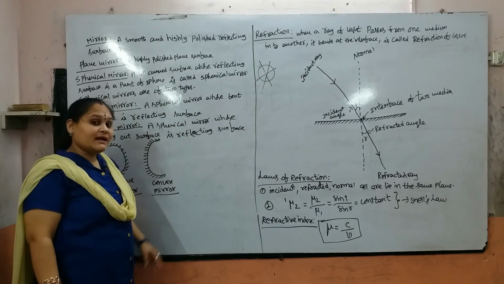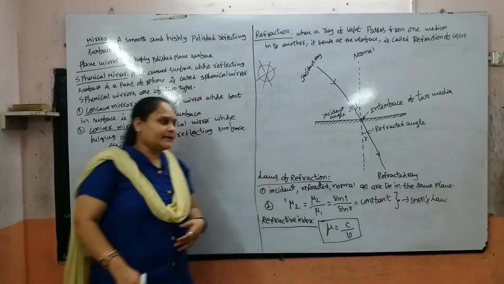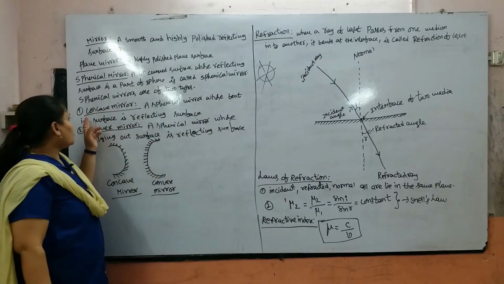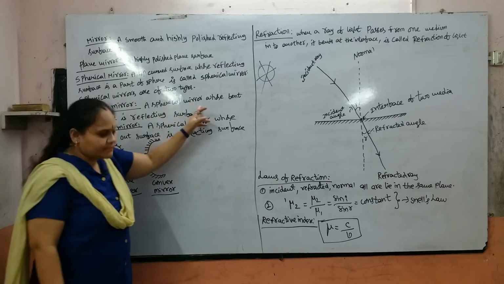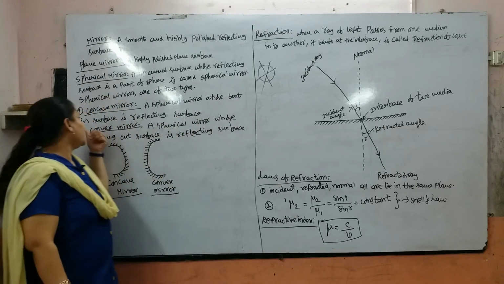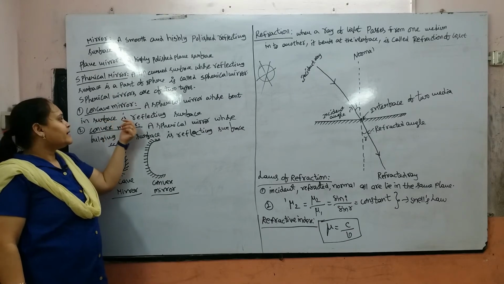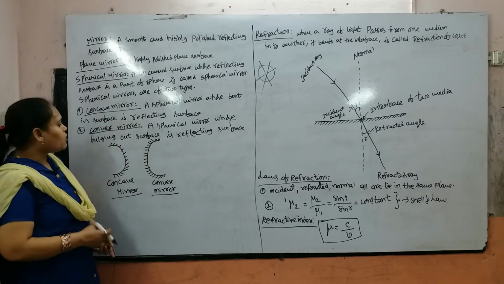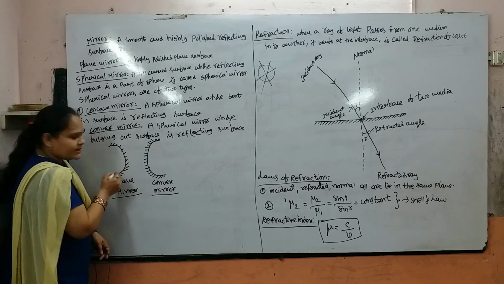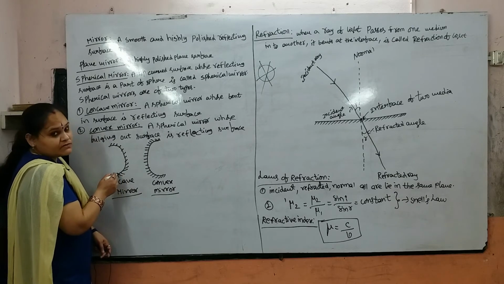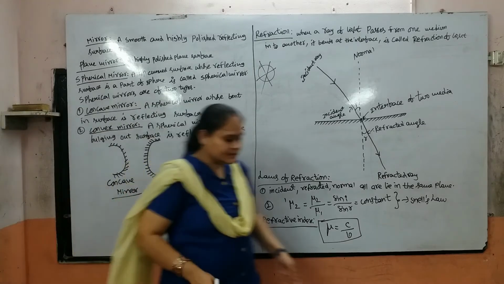A spherical mirror also has two types: the convex mirror and the concave mirror. A concave mirror is a spherical mirror whose bent-in surface is the reflecting surface. This surface is bent inward in this direction. This is nothing but a concave mirror. This is our reflecting surface.